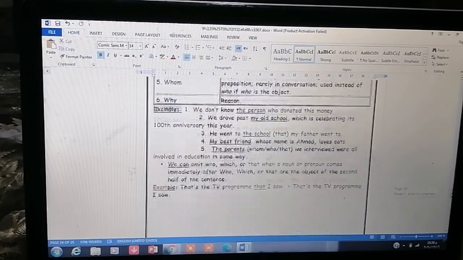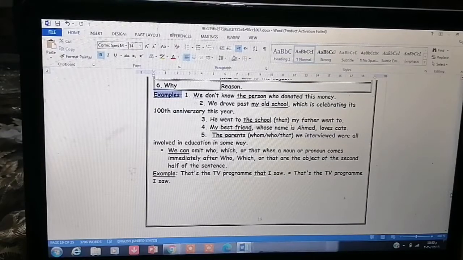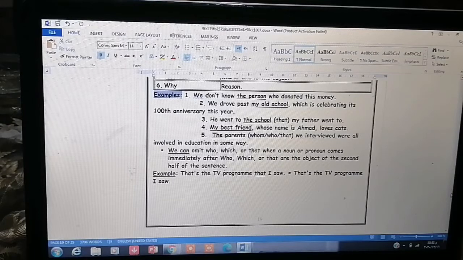Now let's move to why. We use it for reason, okay? Look at these examples. Number one, we don't know the person who donated this money, okay? Yes, we are talking here about the person. Number two, we drove past my old school, which is celebrating its 100th anniversary this year, okay? My old school, it's for place. Where? For place.